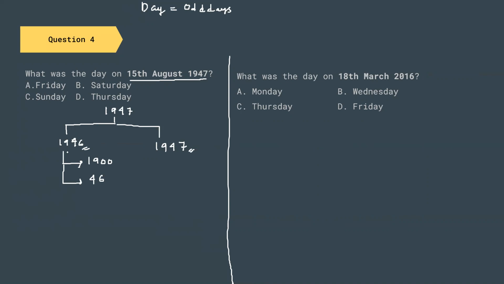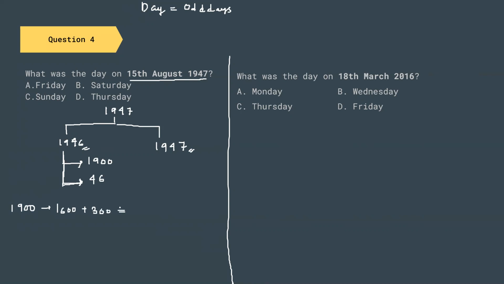After we have divided this one, 1946 itself can be divided into two parts, that is 1900 and this is 46. So we have to divide it into the nearest century. The nearest century to 1946 is 1900. Now let us find out the number of odd days that are present in 1900. So 1900 can be written as 1600 plus 300.